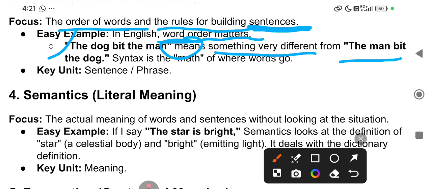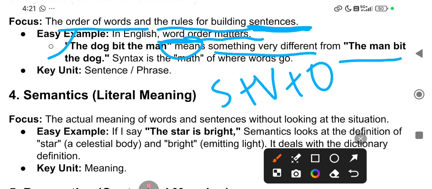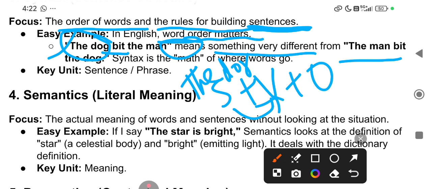We can't change the order, right? Why? Because we have to place subject plus verb then object. So the subject is the doer who does the action. So who? The dog. So the dog, right? Then what does he do? The action is, that's a bit.